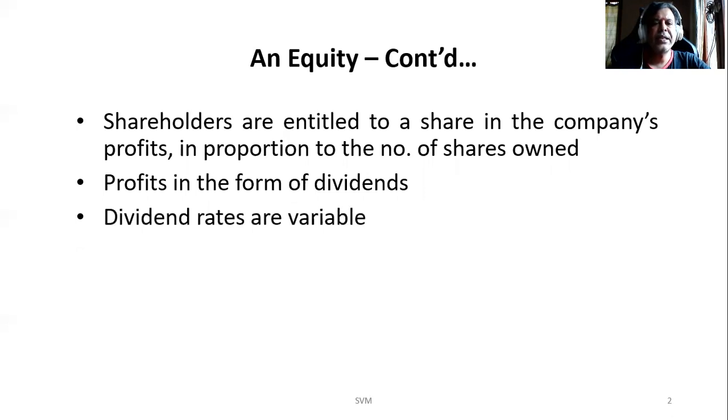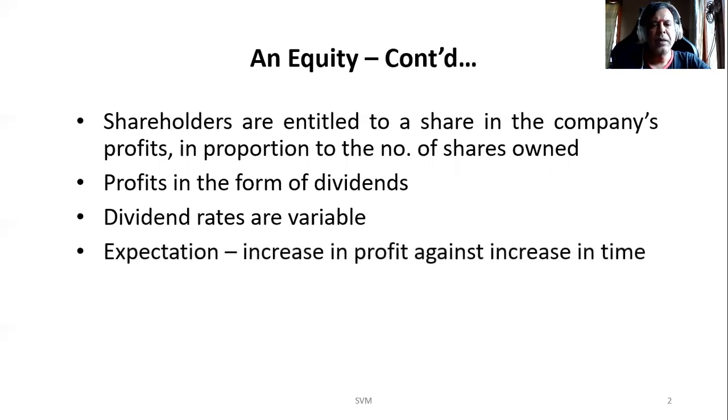And these dividend rates are variable. The reason is the company may divert their profit to some extent to other purposes, for example, for future profits, or they want to maintain the same dividend rates across different years. They don't want fluctuations in their dividend, so they keep consistency. So the rates may be variable. It may not be exactly as per the proportion of the profit.